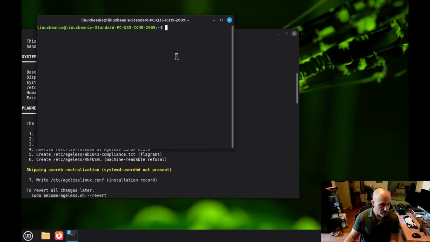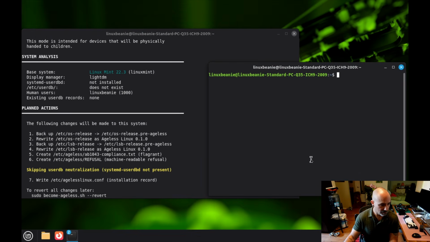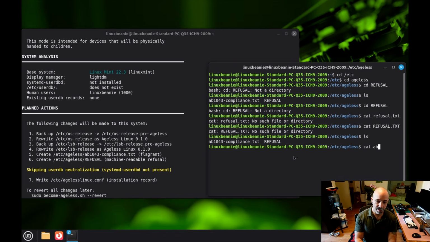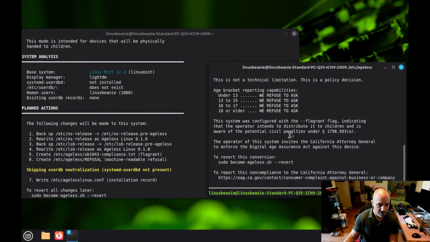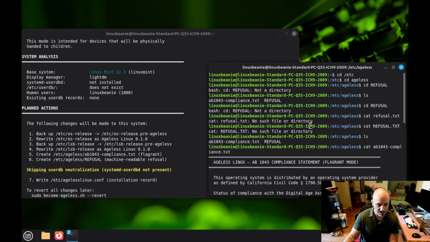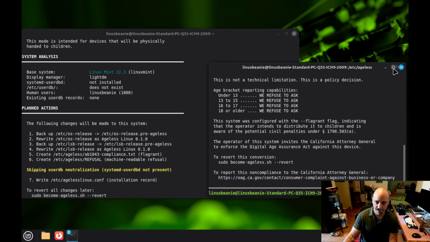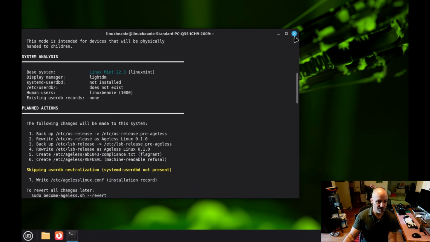Okay, new window. Let's see. We're gonna go to /etc, and then we're gonna go ageless, and it's there. Oh, it's the compliance. Cat it. Okay, boom. And this is basically the compliance statement. So yeah. That's Ageless Linux right there.